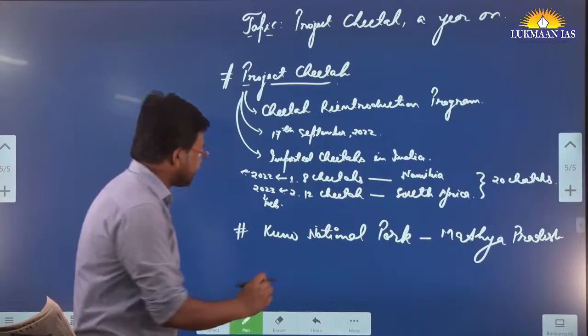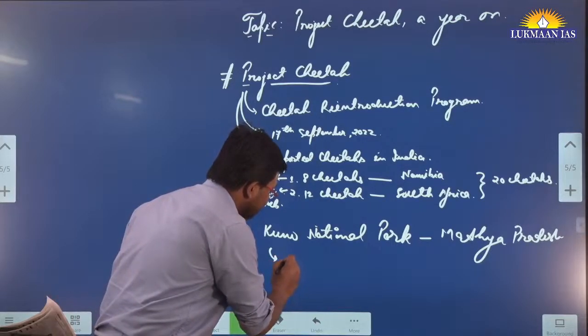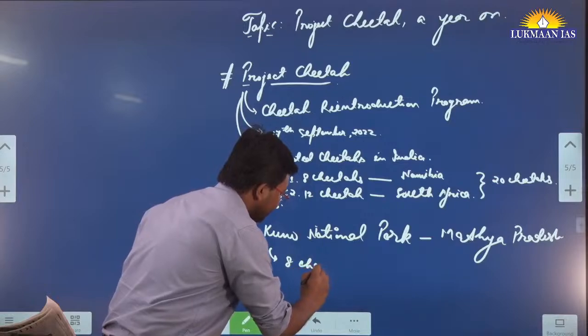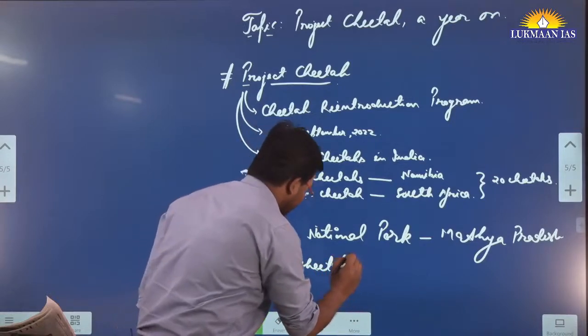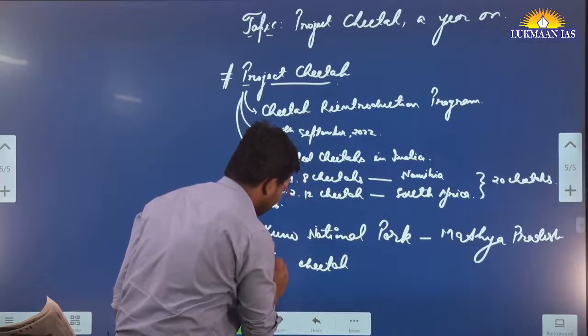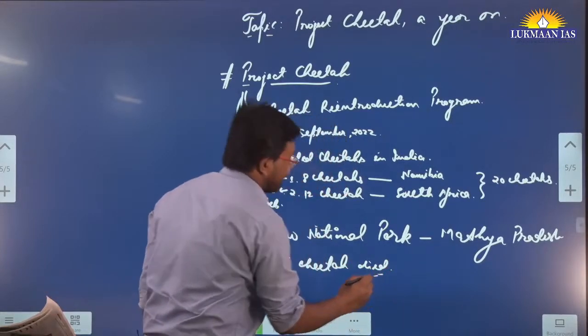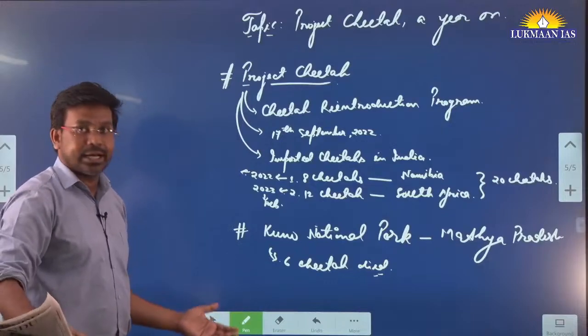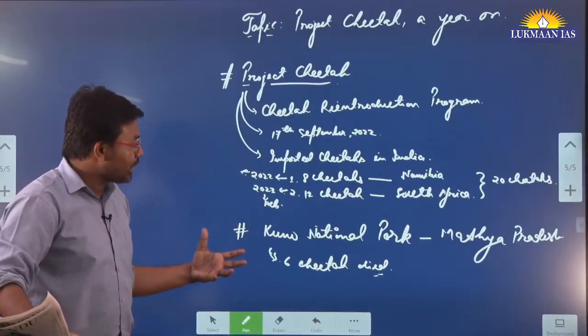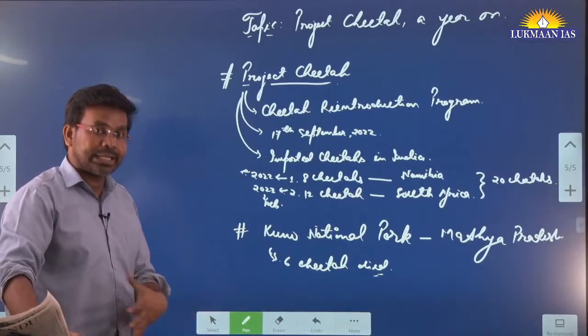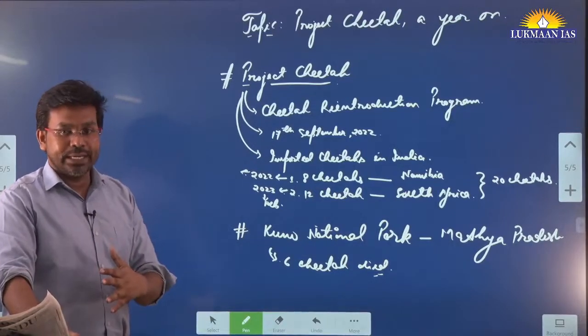But the thing is, out of those 20 cheetahs, 6 cheetahs have died, I think. There are many reasons for the death of cheetahs. Some cheetahs were not able to survive in the climatic conditions of India.